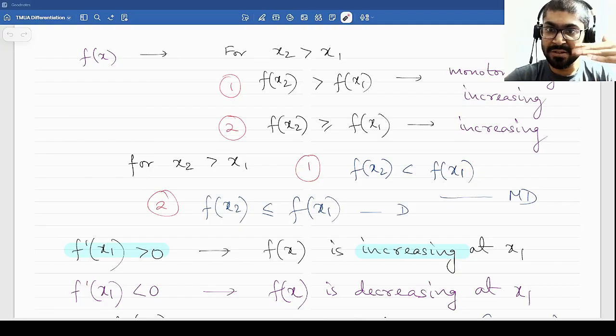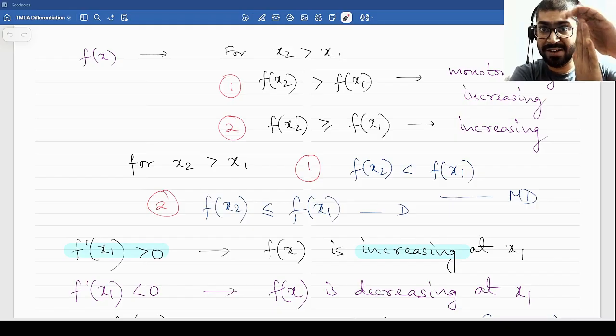So the slope of the tangent rising means overall the function is also rising, right? Because if the function does not rise and the tangent tries to rise, then the tangent, instead of touching the function, will cross the function, and that will invalidate the definition of a tangent, because a tangent is a straight line that touches a curve at exactly one point. So both of them have to travel synchronously in the same direction. If the function goes up, the tangent has to go up, because if it tried to go down, the tangent would cut it again. That is not allowed.